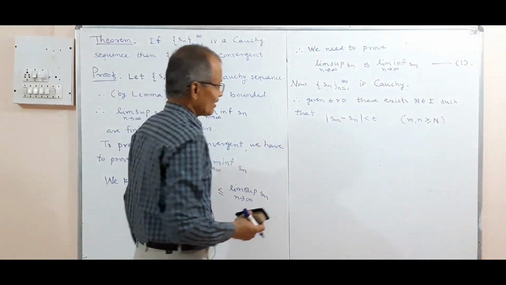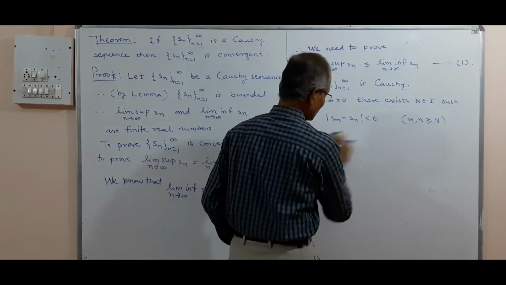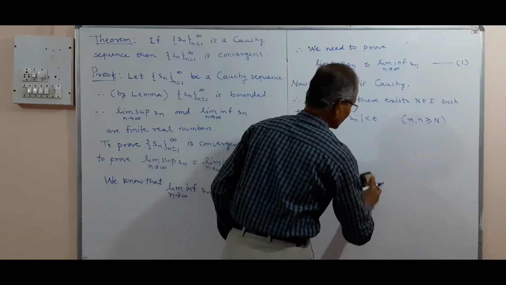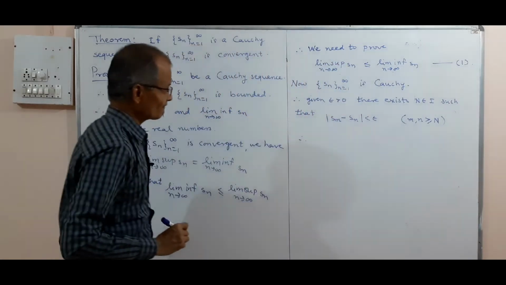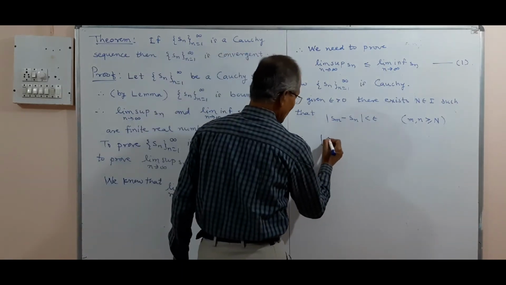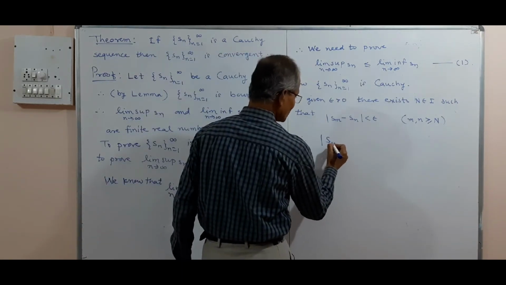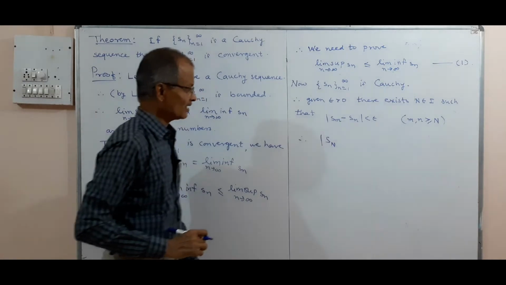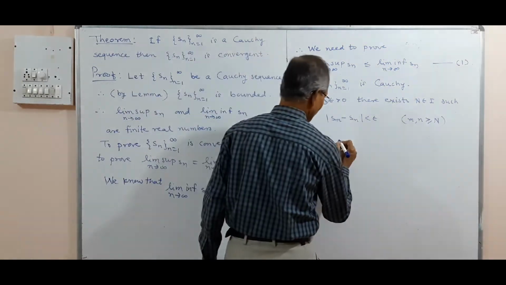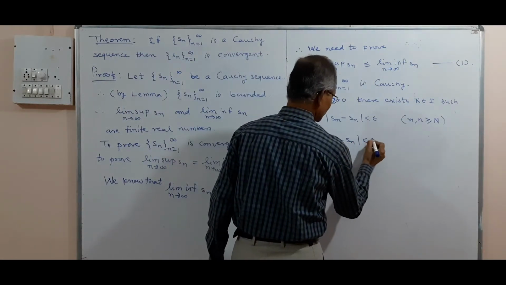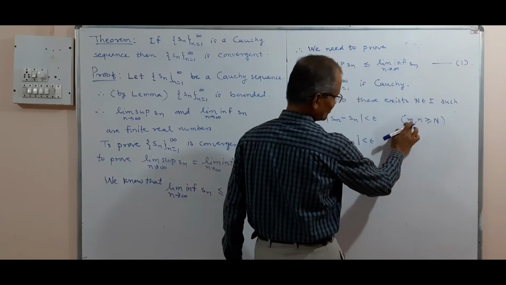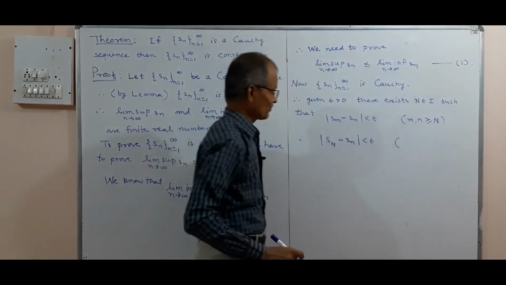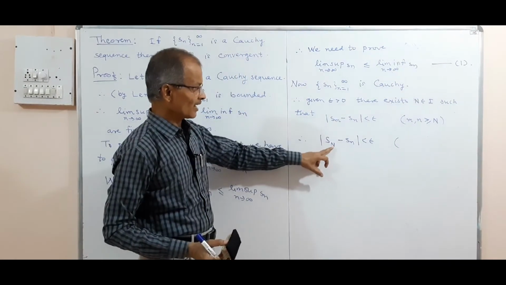Now for this particular N, we shall fix it. We now select this m as capital M, so Sn minus SM is less than epsilon, and because this M is fixed, there is no need to write the condition for small m.